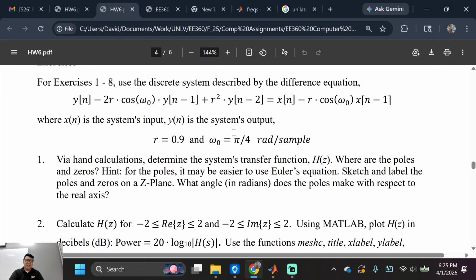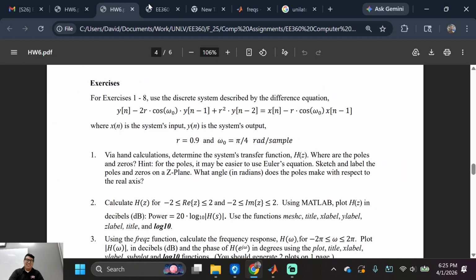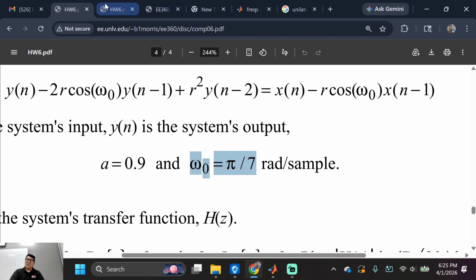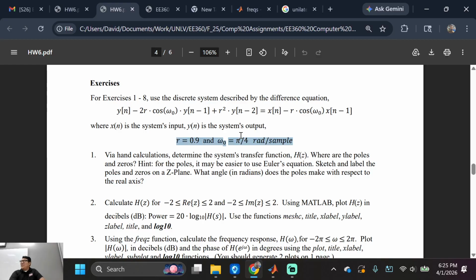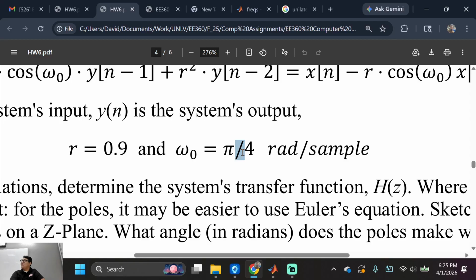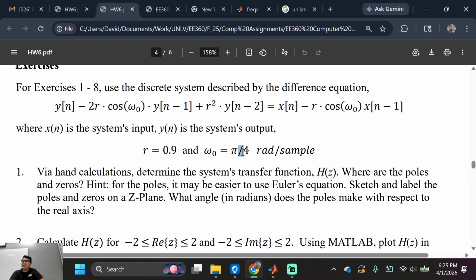Oh, look. Wait. This is my new assignment. This is your old assignment. Do you guys understand why I edit things? Because I want to teach things. I want to make things make sense. 0.9, right? And then pi over 4, right? Understood? This is my old assignment from when I was working with Dr. Steve.